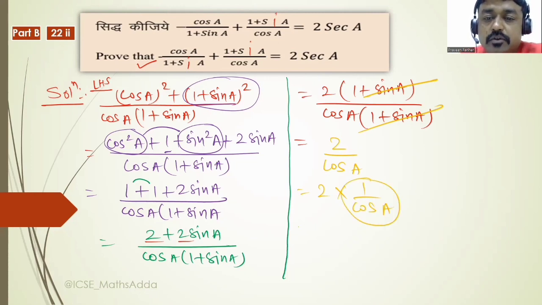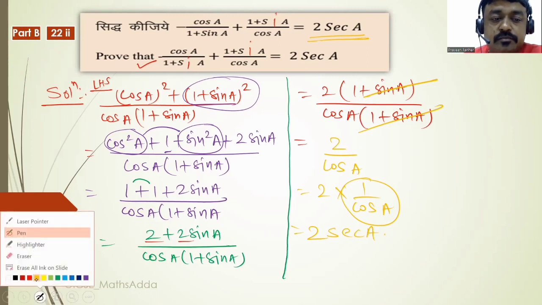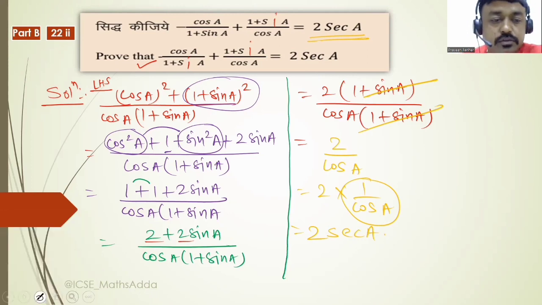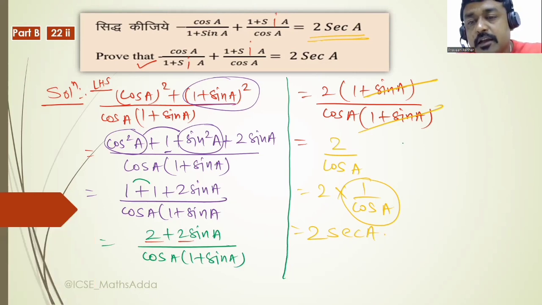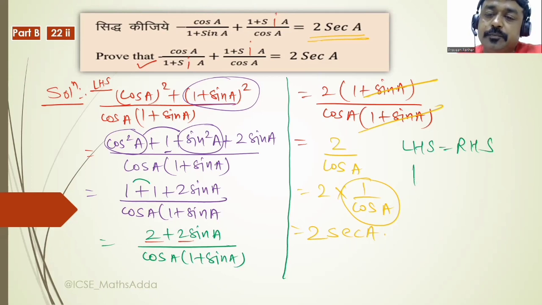And we know that 1 upon cos A is sec A, and you get 2 sec A. It's the final conclusion that we were going to prove. Then you write LHS is equal to RHS and hence proved.